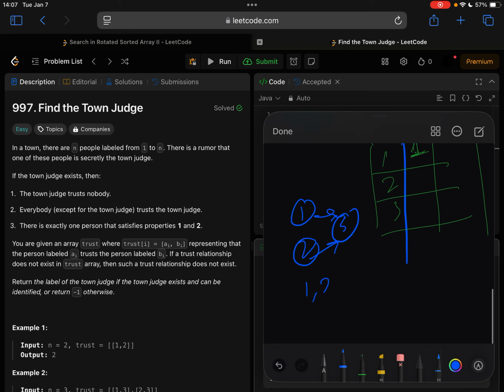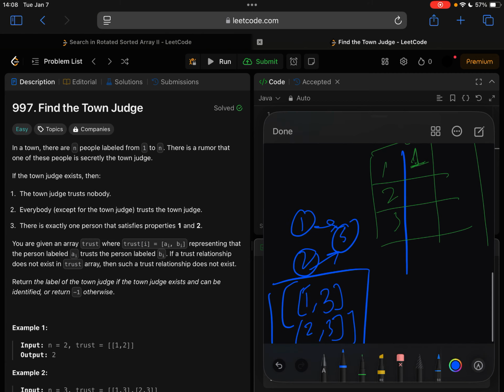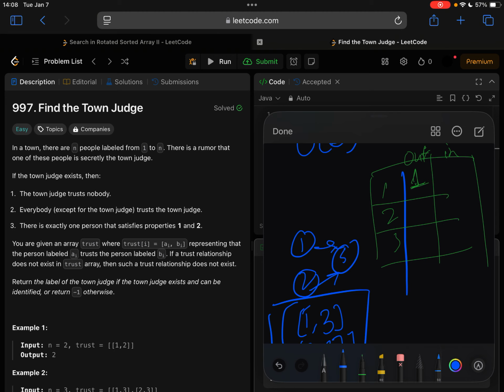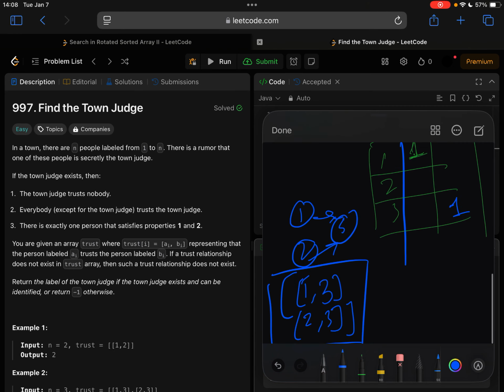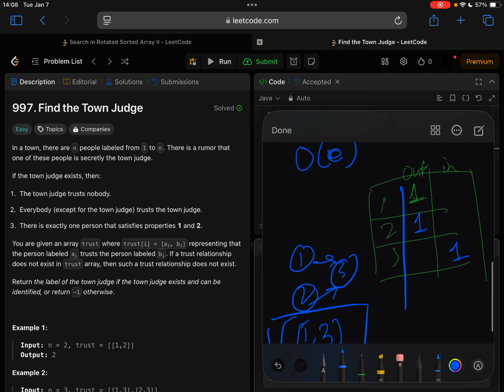And if we had an input like this, 2, 3, so this is our input. Person 1 trusts somebody, and who does it trust? Person 3. So person 3 gets trusted by one person. And then person 2 trusts person 3, right? So person 2 trusts somebody, and who does it trust? So you're counting all the incoming edges and outgoing edges.